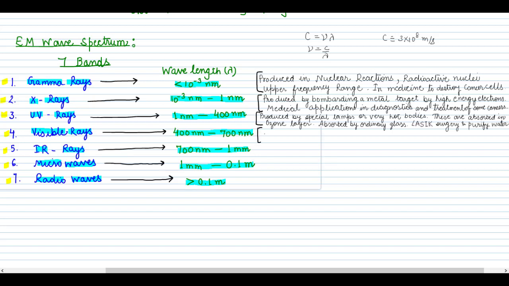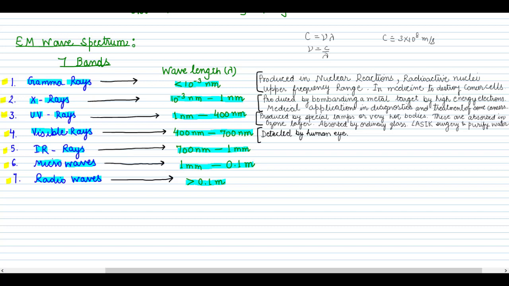Next are the visible rays. We all know that our light falls in the visible range region, and that is why we can see through our eyes, because light rays are in the visible band of the electromagnetic wave spectrum. The important property of visible rays is that they are detected by the human eye, because the wavelength range is 400 nanometer to 700 nanometer.